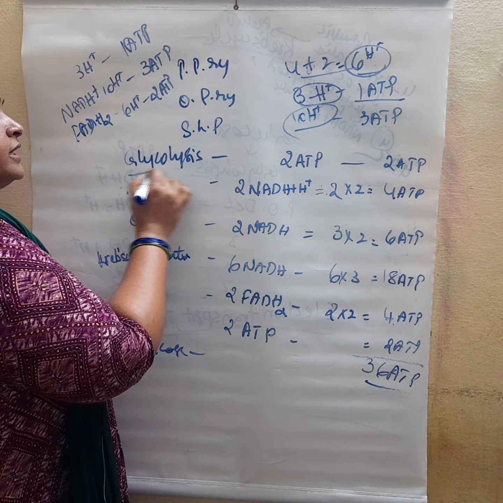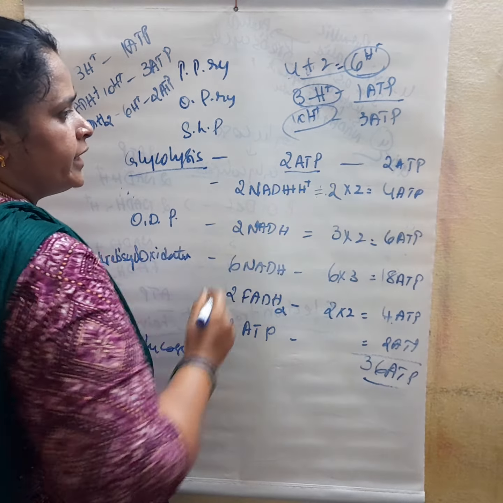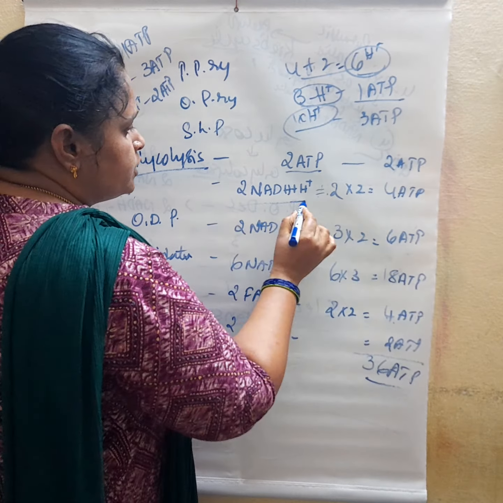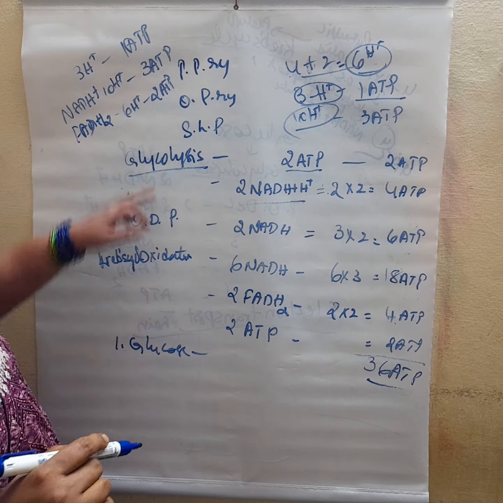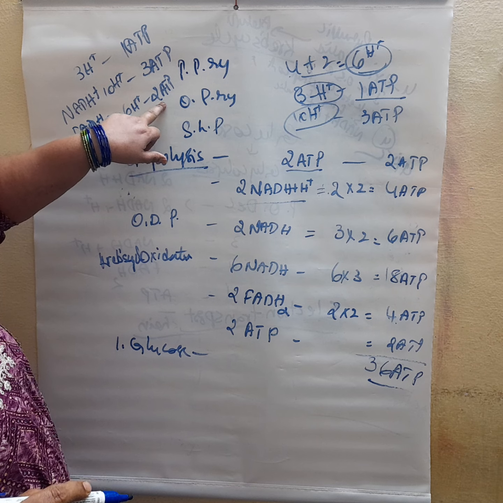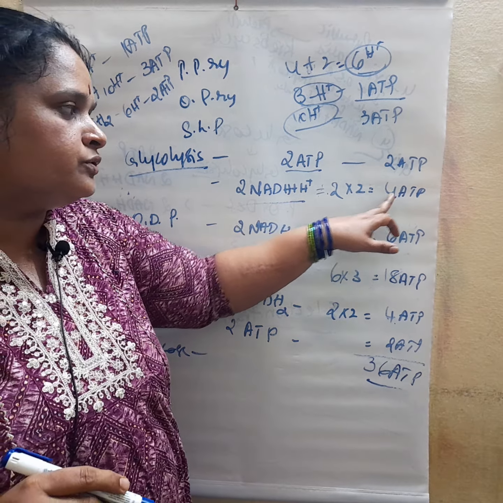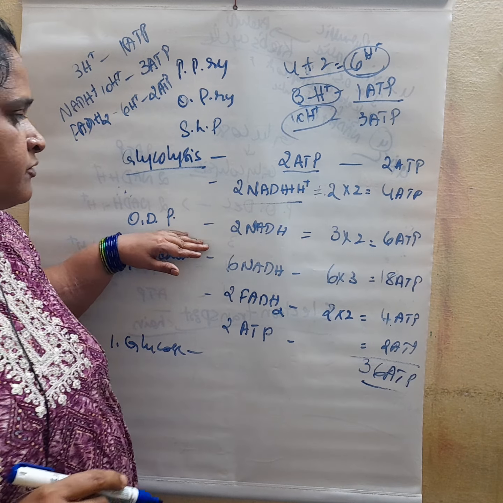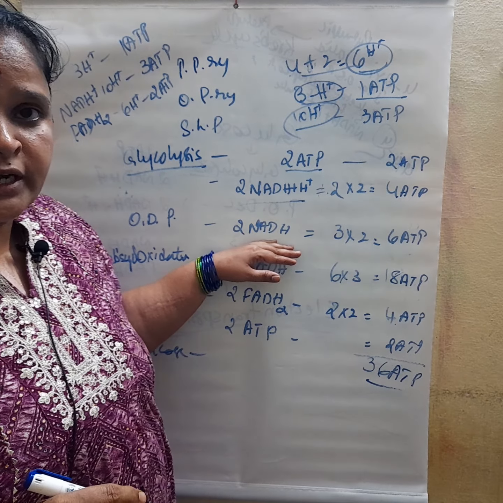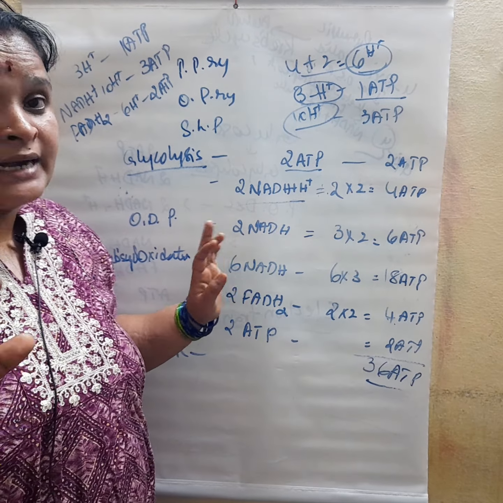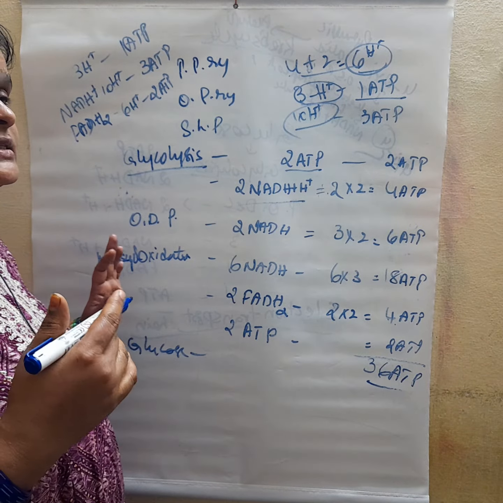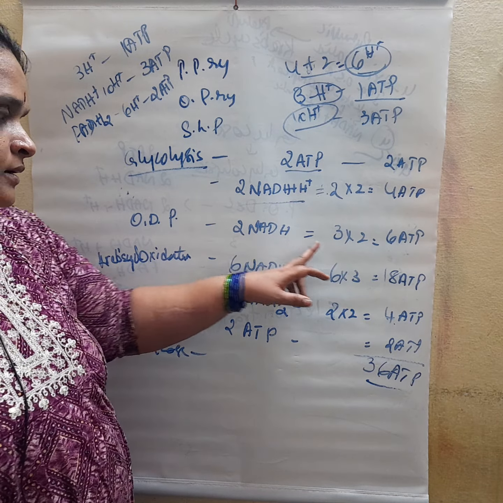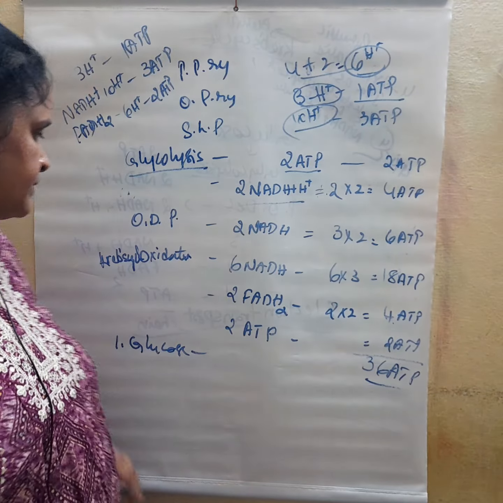Right. So in glycolysis we get 2 ATP by normal substrate level phosphorylation, and 2 NADH H plus are generated. We know that for 1 NADH, 2 ATP are generated. So 2 into 2, 4 ATP. This is about glycolysis. Next, oxidative decarboxylation of pyruvic acid also forms 2 NADH. It is in the matrix, right? So it is involved by complex 1. Ultimately it forms 3 ATP. So 3 into 2, 6 ATP, right?